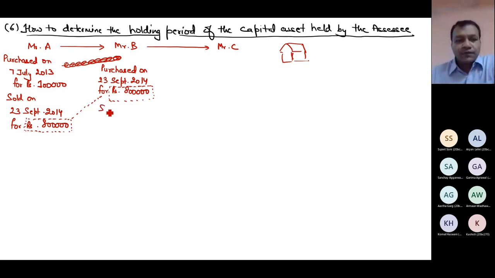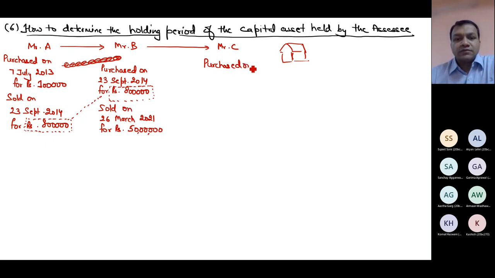Anyhow, sold on 26 March 2021 for rupees 50 lakhs to C. So what will C write?